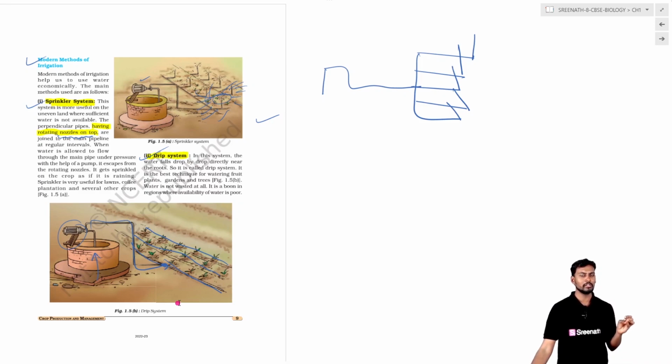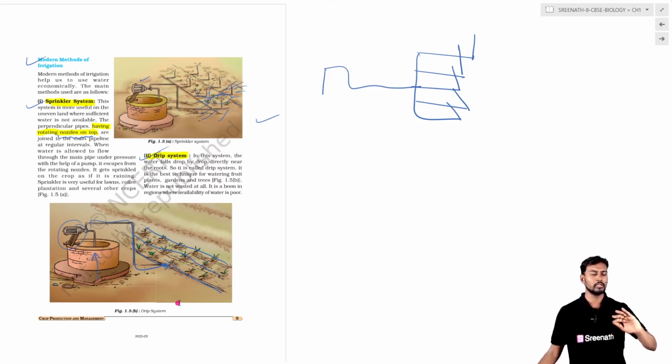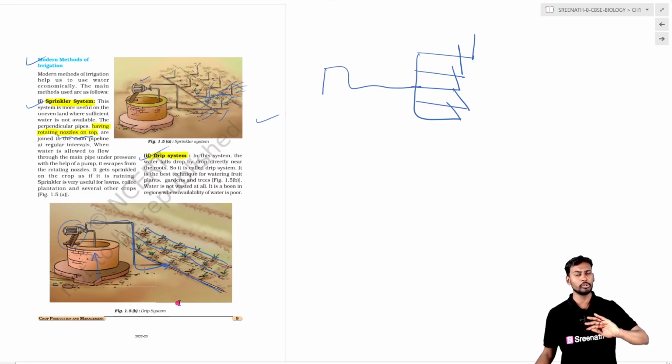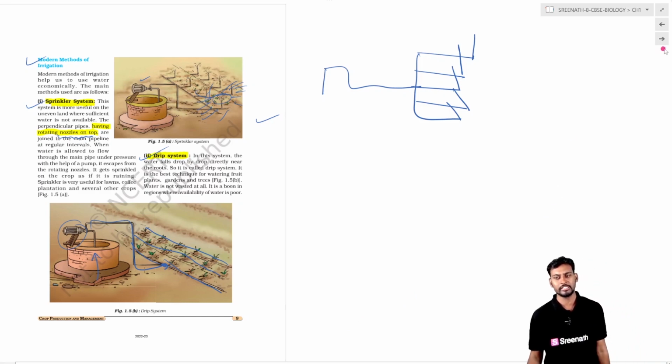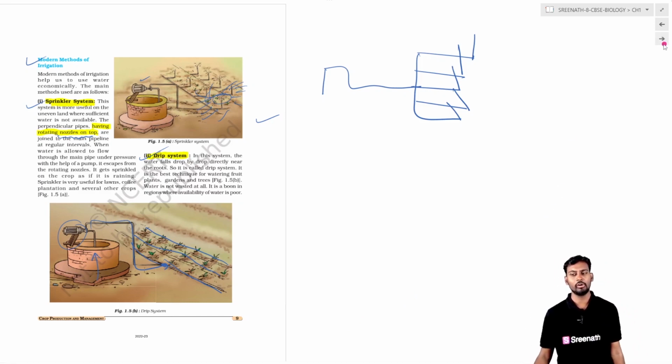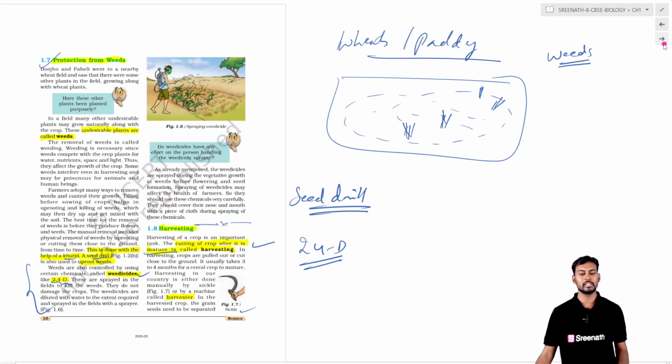Regularly the drip system will provide the water drop by drop, drip by drip, to the agricultural field in order to avoid drought or drying conditions, where the farmers cannot afford huge water bodies for supplying to the agricultural field.